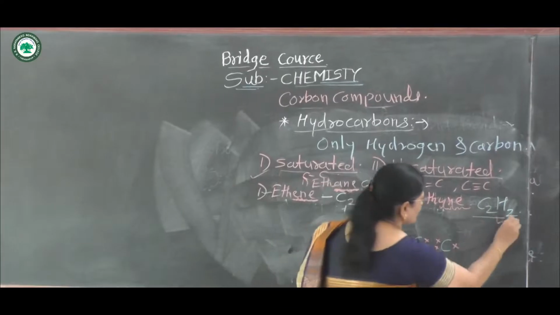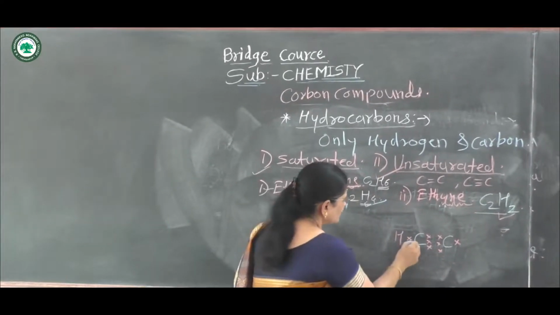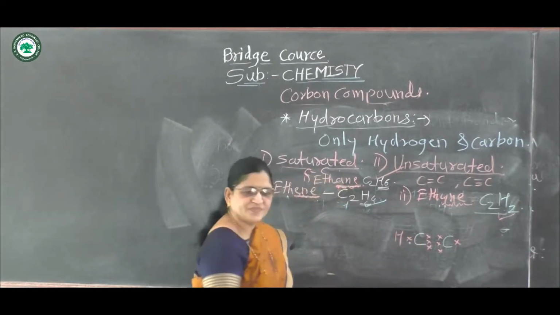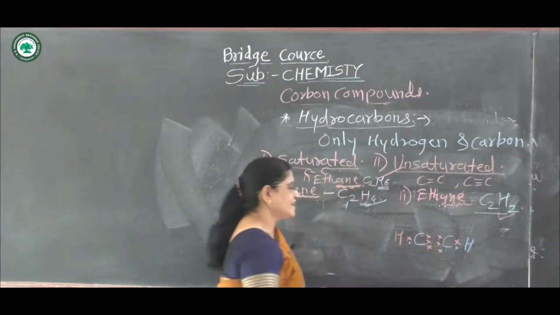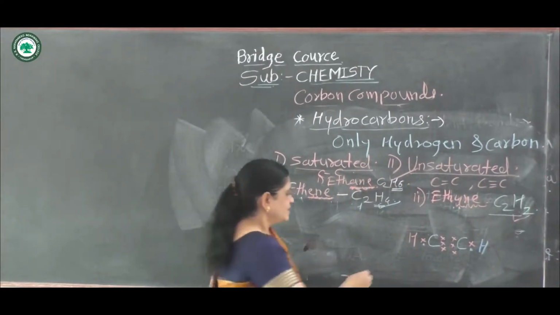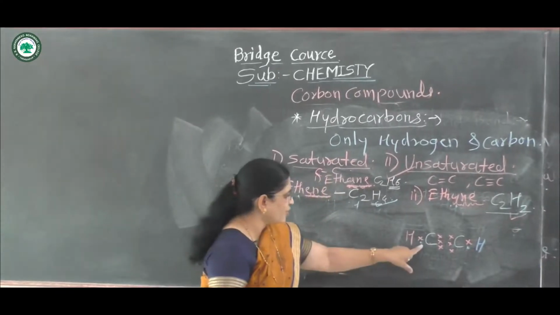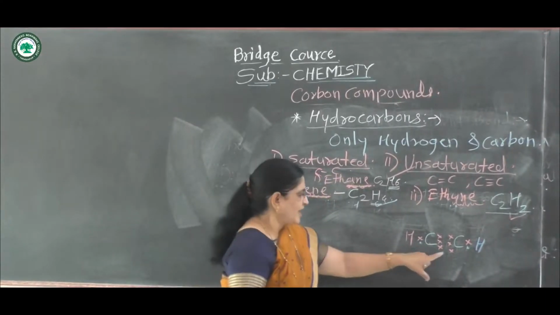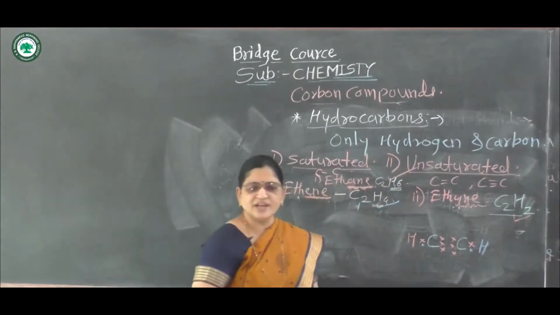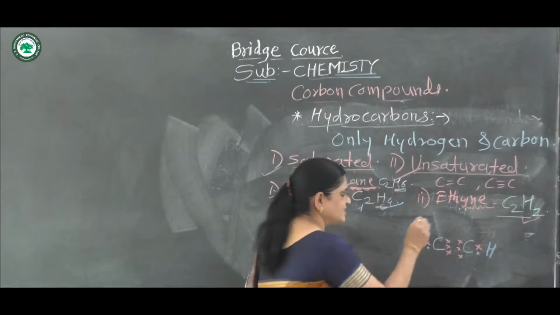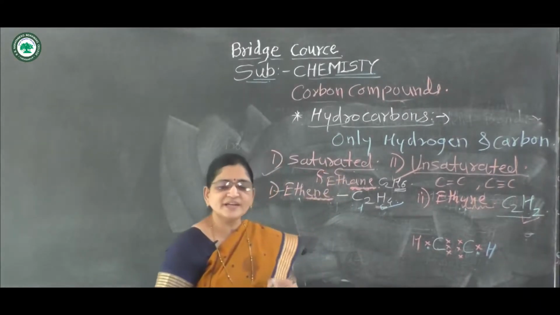Out of these 2 hydrogen atoms, 1 hydrogen atom is bonded to the first carbon atom, and 1 hydrogen atom to the second carbon atom, each bond formed by sharing 1 electron. Then the remaining 2 valencies of each carbon form a double bond and a triple bond between the carbons.